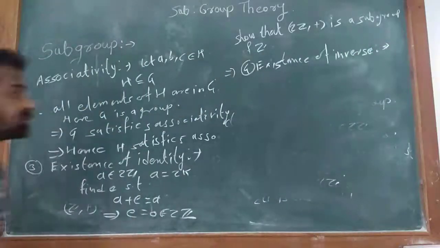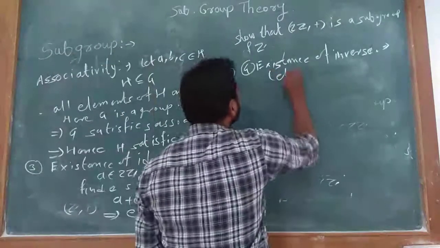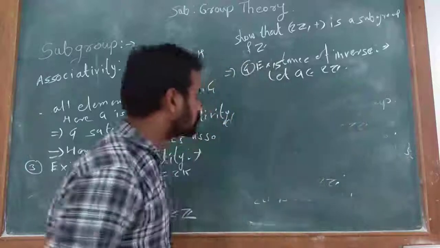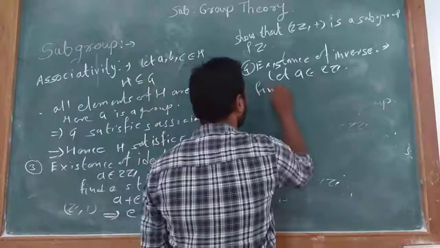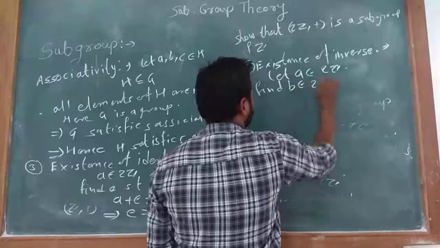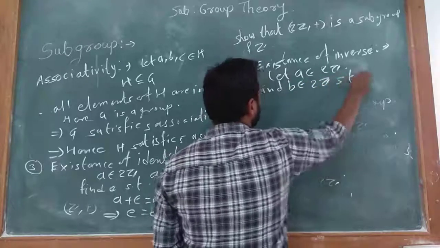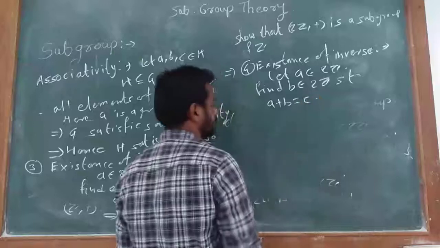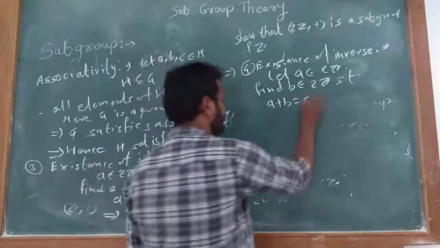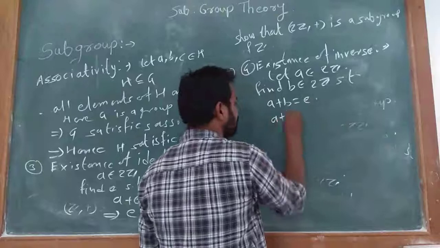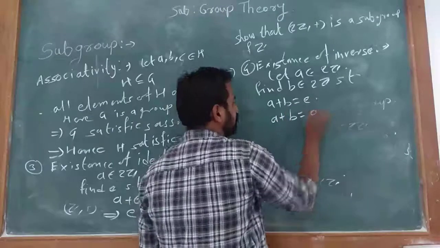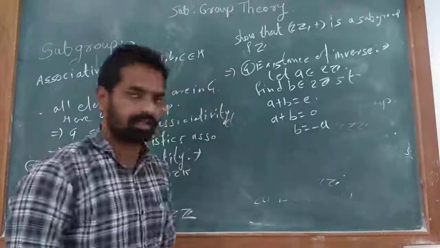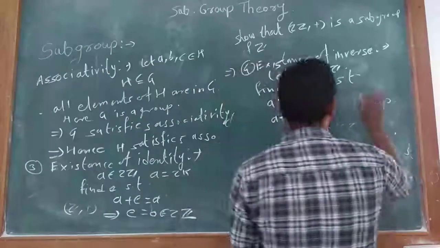For finding existence of inverse, let A belongs to 2Z, and we have to find B belongs to 2Z such that A plus B is equal to identity. As identity is 0, therefore B is equal to minus A.